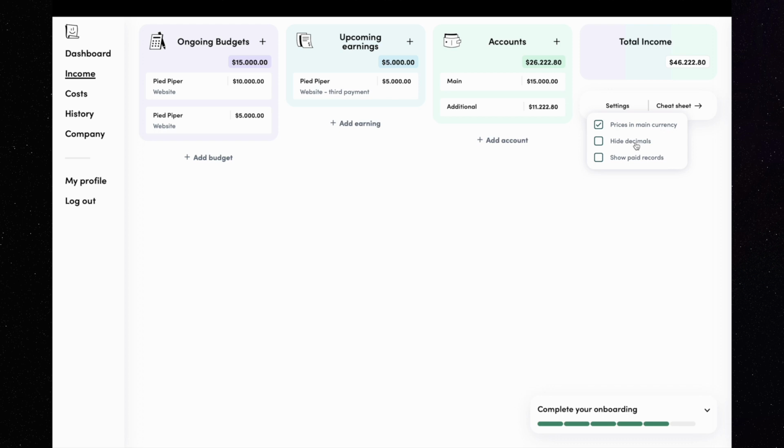The second option is hide decimals, which is mainly aesthetic. If you want to see the cents of each record, you need to unselect this checkbox. I like to leave it selected. I already showed you how the option Show Paid Records behaves, so I will not repeat that for now.